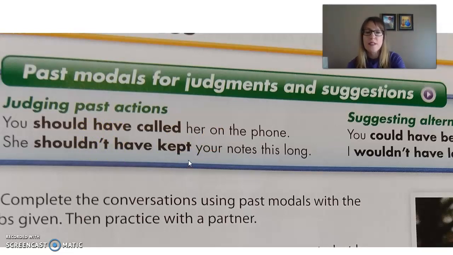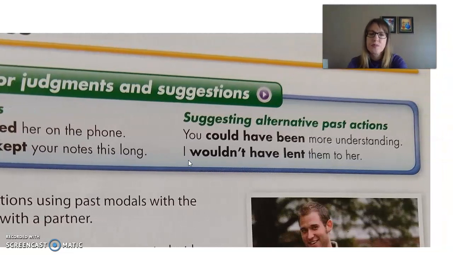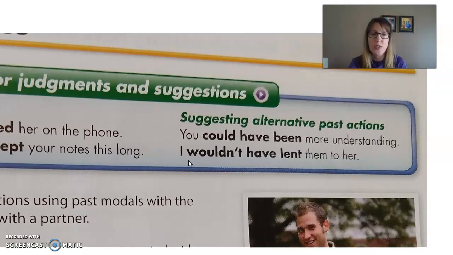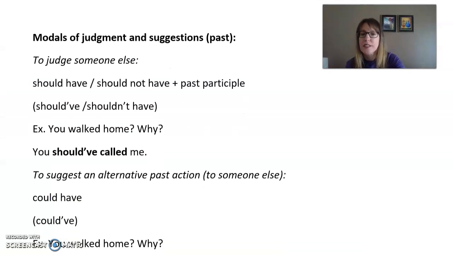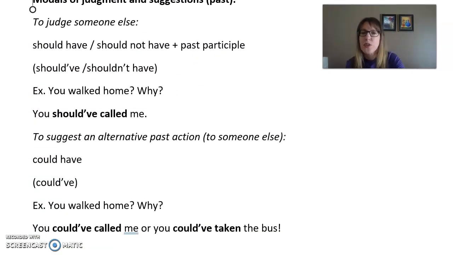Now, this next part is a little different. So instead of judging, it says suggesting alternative past actions. Let me show you my own information about that to make this clearer. Okay, so at the top here is what I just told you about judging somebody using should have or should not have. You walked home. Why? You should have called me. That's why I'm judging you. You should have called me.